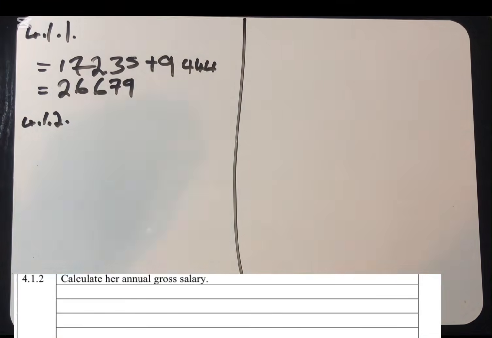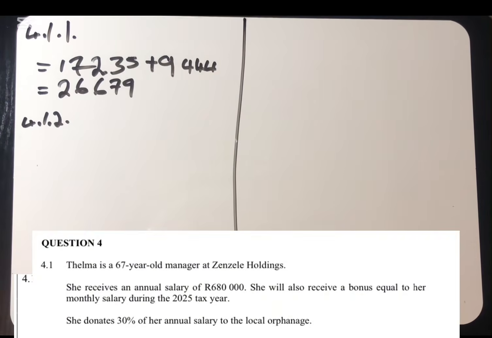Then 4.1.2. It says that calculate her annual gross salary. The annual gross salary. So now they are saying this person is receiving 680,000 plus the bonus. So the only thing that we need to do is to find out how much is her bonus. Then we go and add it to this amount. Then we are done.